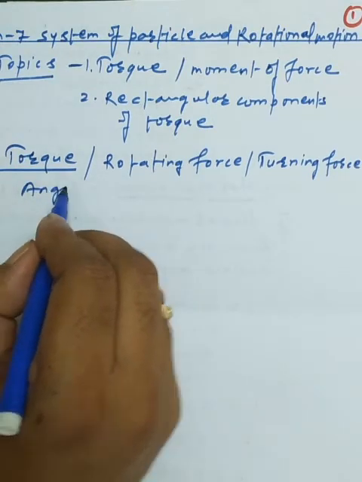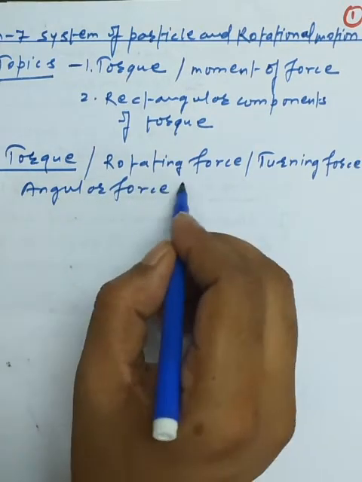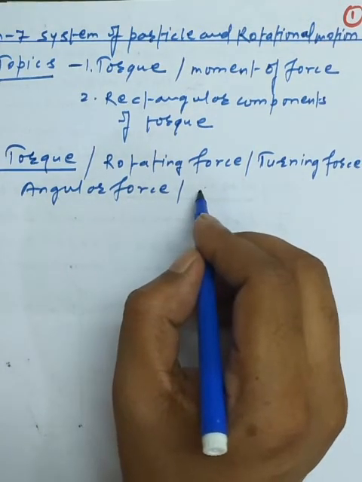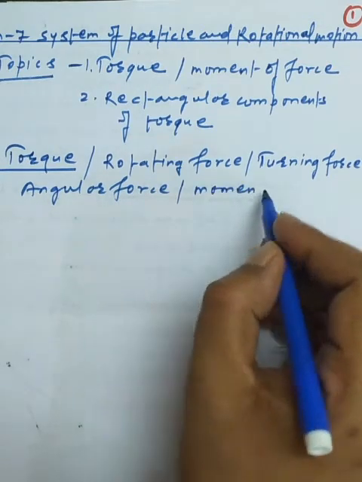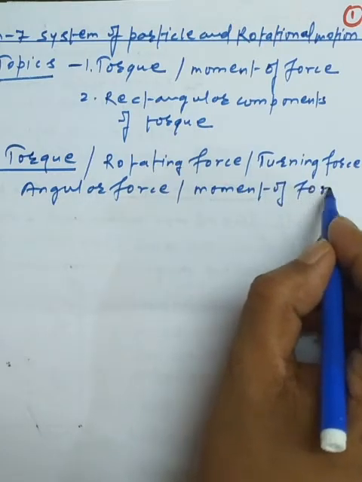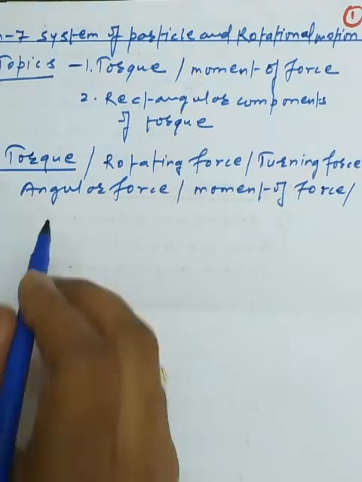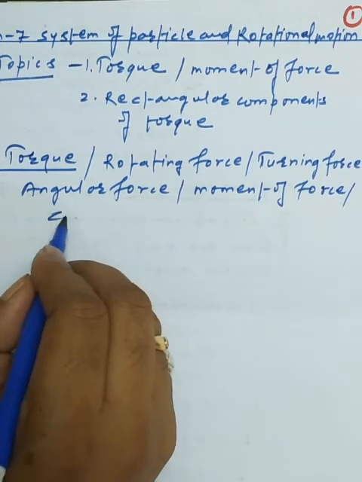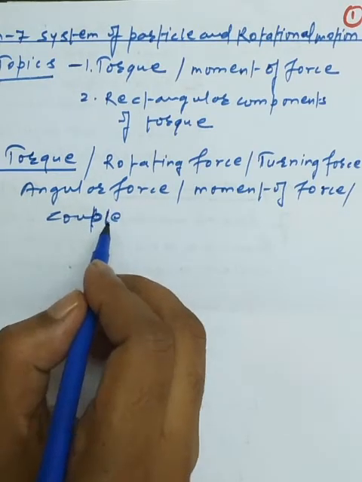It has another name, that is moment of force, or simply it means a couple, which makes the rotation of the body.